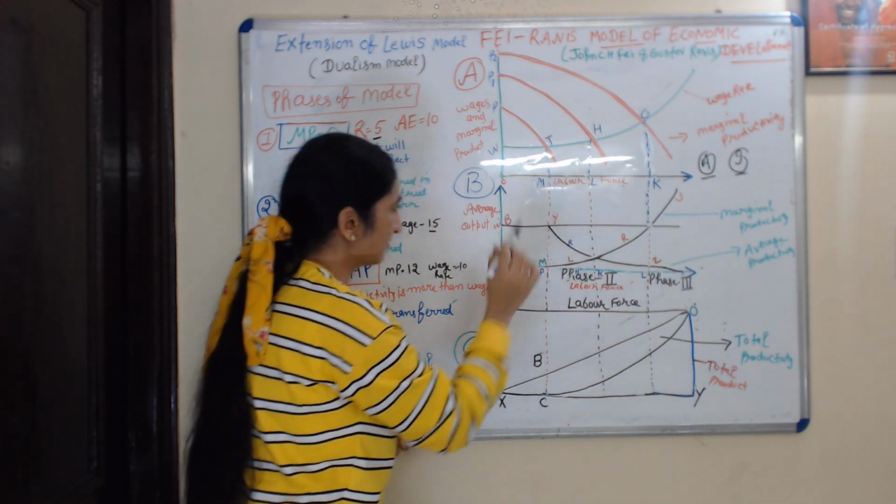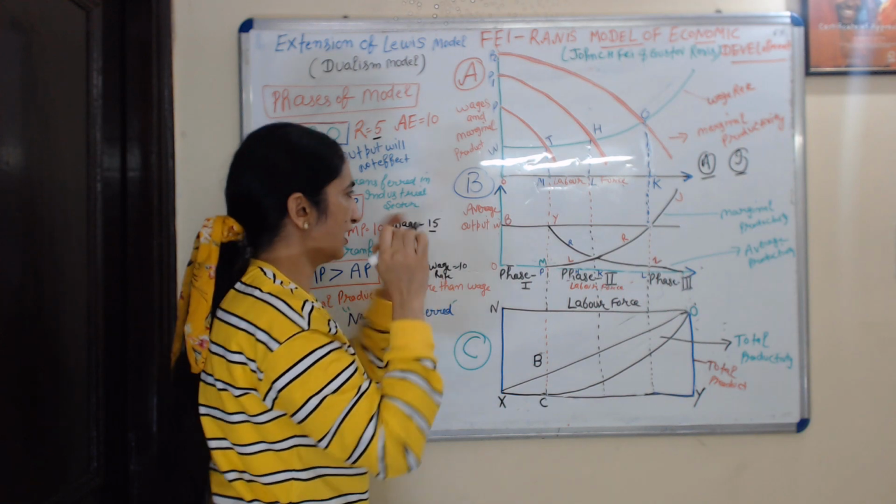On the x-axis we take labor force, and on the y-axis we take average output of labor.